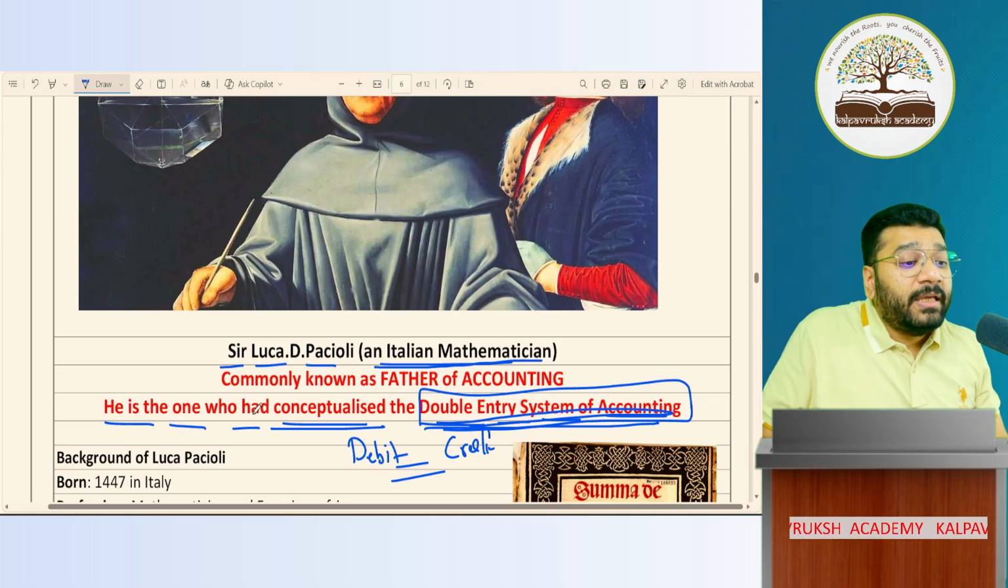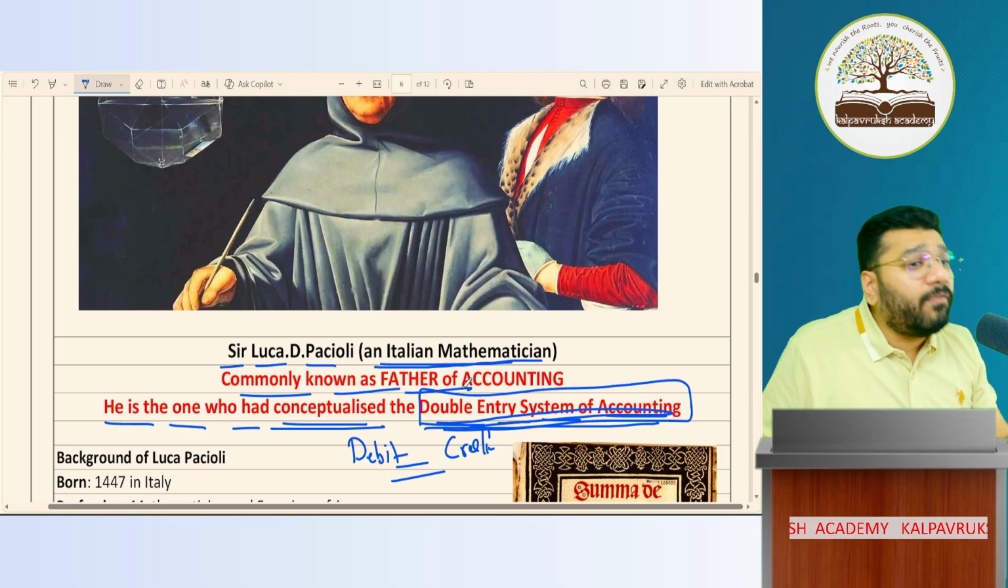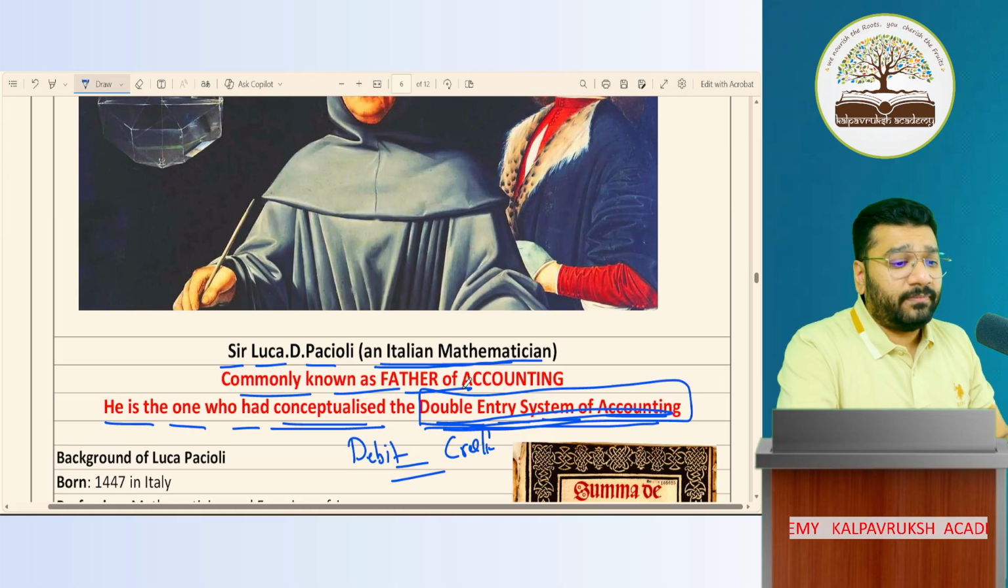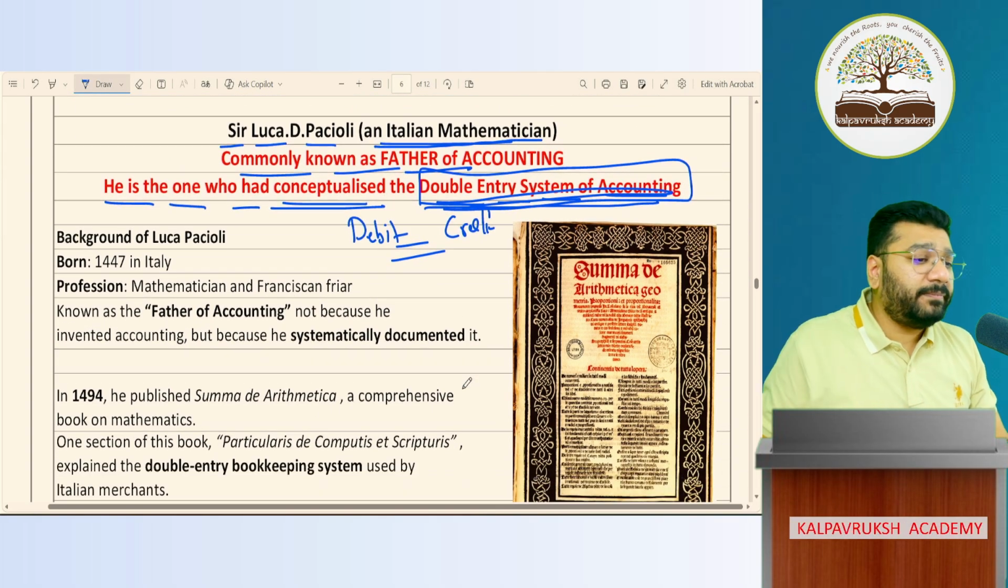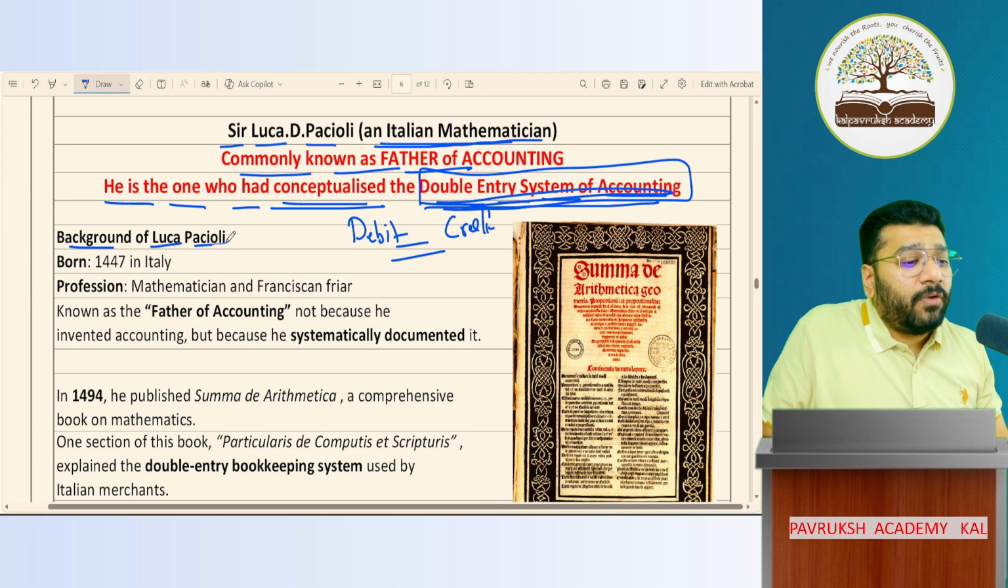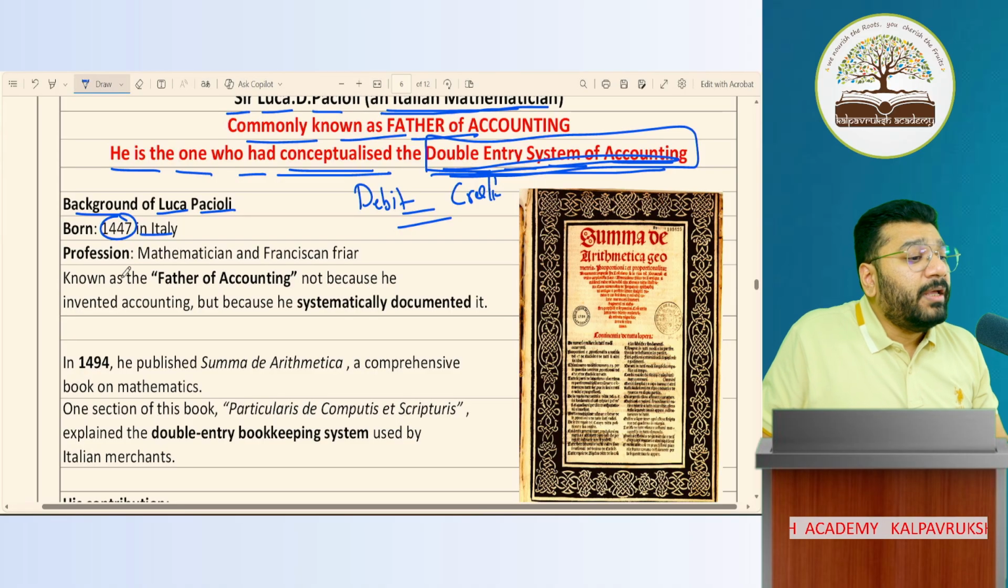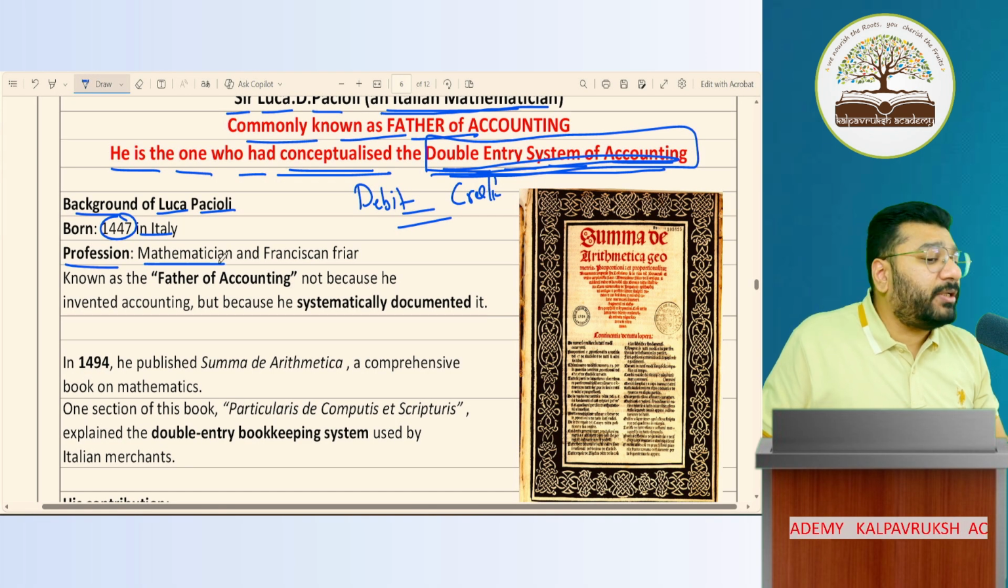Okay. He is referred to as the father of accounting. In many books, it has been covered. Now, the background of Luca di Pacioli. He was born in 1447 in Italy. He is by profession a mathematician, right?